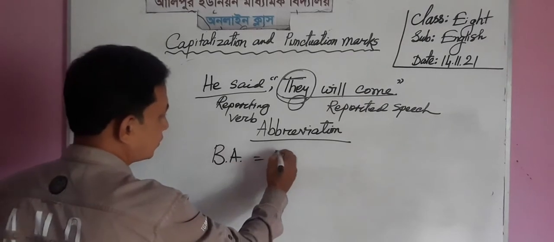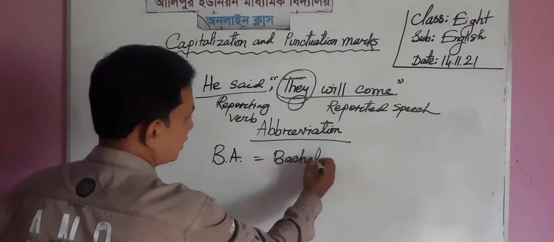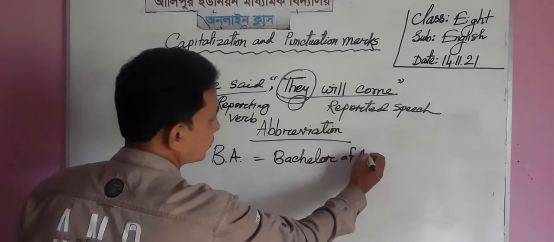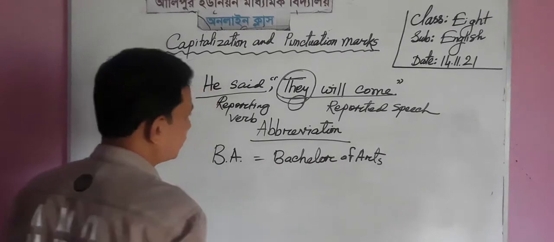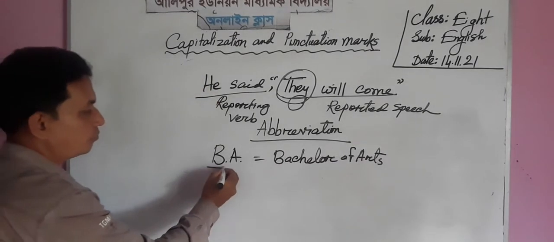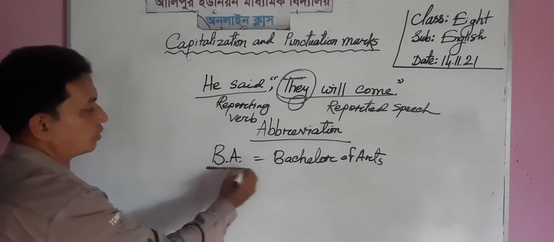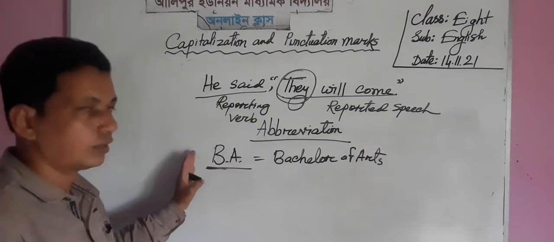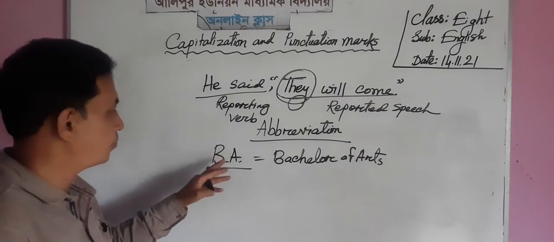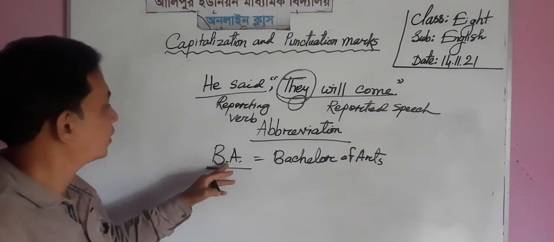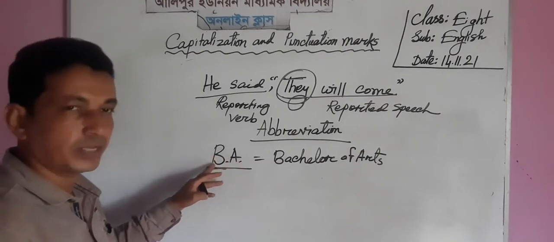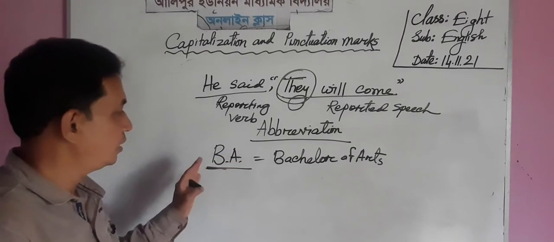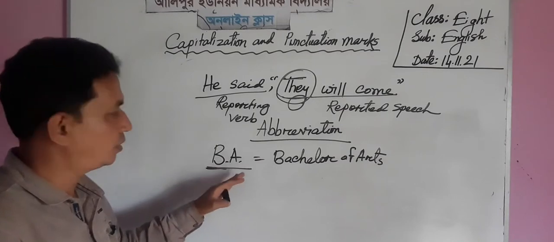BA means Bachelor of Arts. We must write BA, B full stop, A full stop. In such a way, every abbreviation word or letter we must put in capital letter, B capital, A capital. Every letter of an abbreviation should be in capital letter.